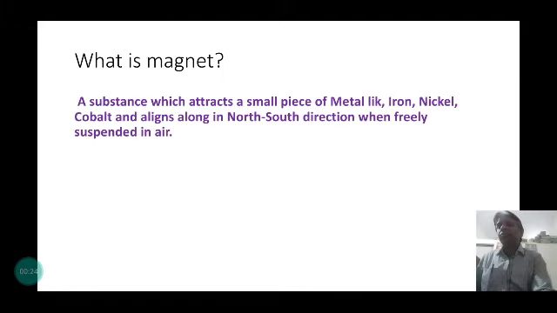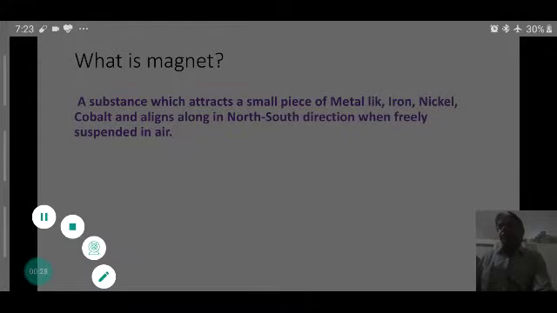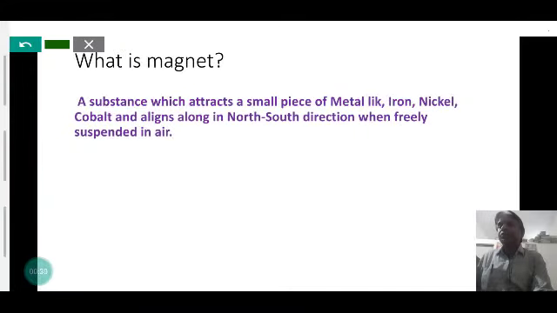First we define what a magnet is. A magnet is defined as a substance which attracts small pieces of metal like iron, nickel, cobalt, and aligns along the north and south direction when freely suspended. That is the definition of a magnet.